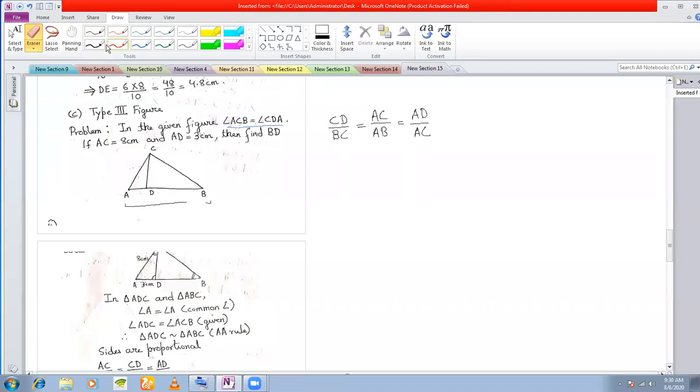Let me mark the angles first. So this is my common angle. Okay. Next, what are the equal angles given? ACB is given to be equal to CDA. So ACB is equal to CDA. This. Okay. And what is the angle that is left? Which angle is left in the smaller triangle? This angle is left, isn't it? And in the bigger triangle, which angle is left? This angle is left. So they must be equal. Now let us write the proportional sides.